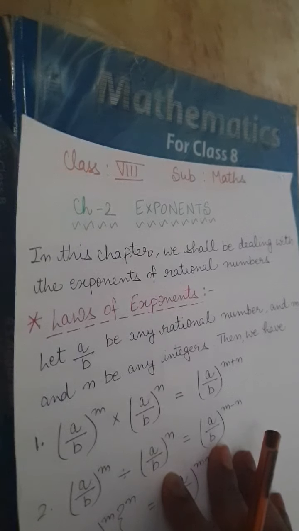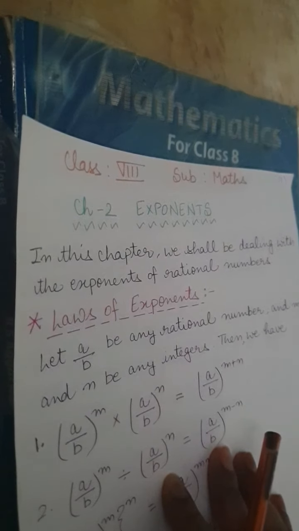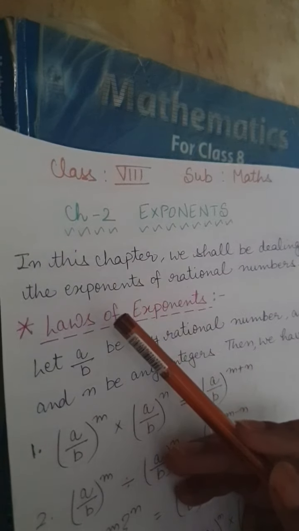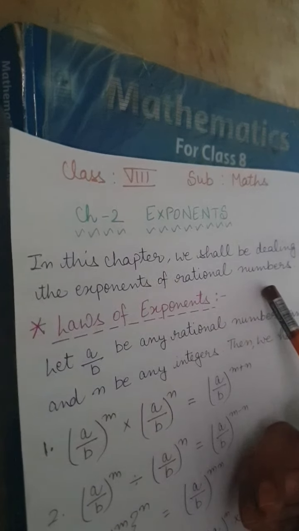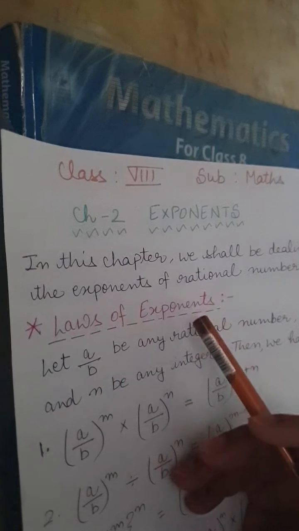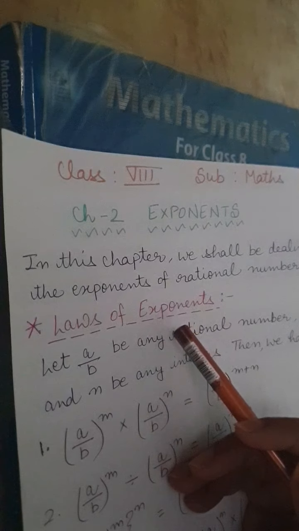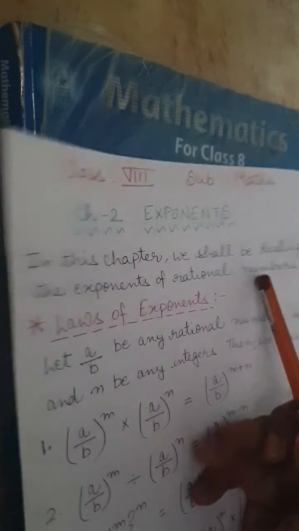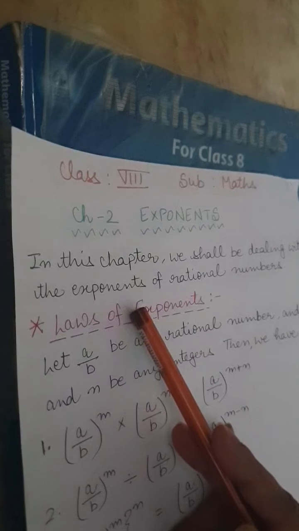So today we are starting the next chapter, that is chapter number 2, exponents. In this chapter we shall be dealing with the exponents of rational numbers. In our previous chapter we have studied about the rational numbers and their properties and the problems associated with them. Fine. So I think all of you are familiar with rational numbers now. So today we are going to start the exponents.